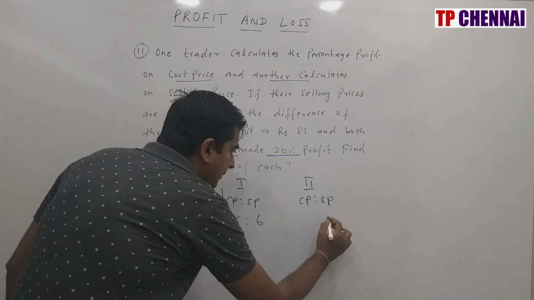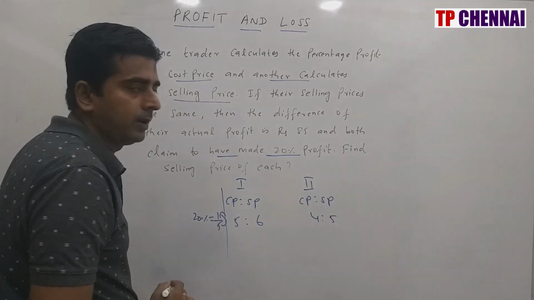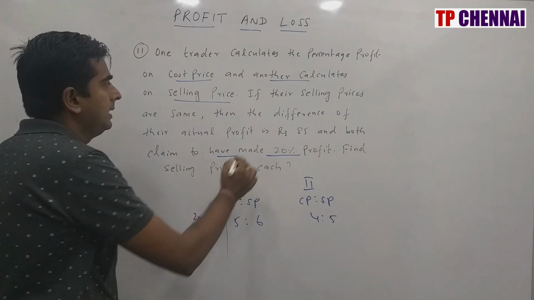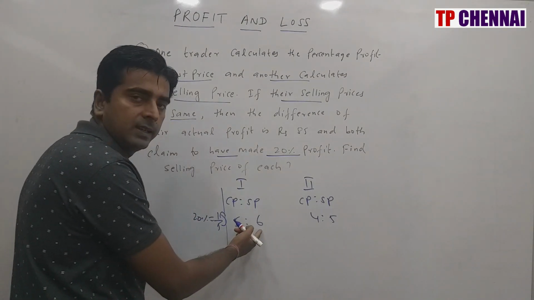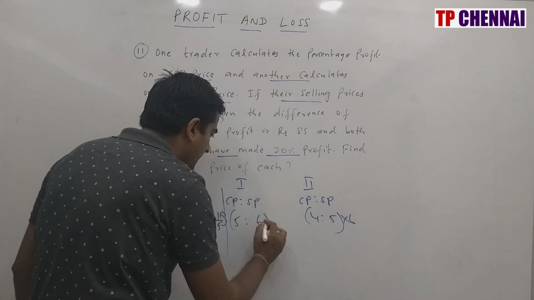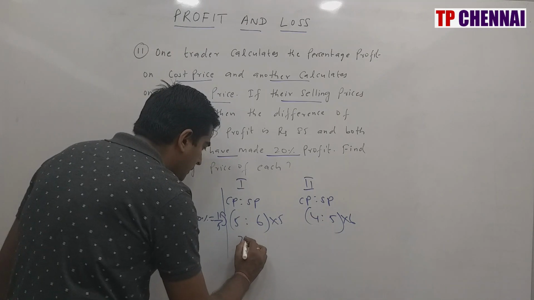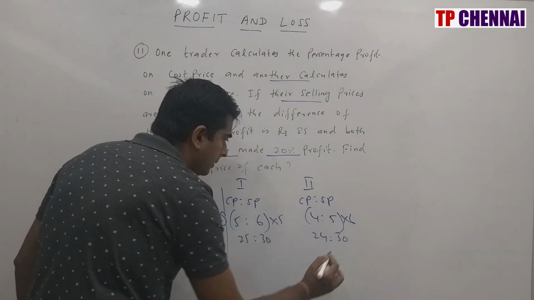That means if 5 will be here, here it will be 4, because he is getting a profit of 1. Now they are saying that selling price of both the traders are same, but selling price is 6 here, selling price is 5 here. So multiply this one by 6, multiply this one by 5. This is 25 is to 30 and this is 24 is to 30.